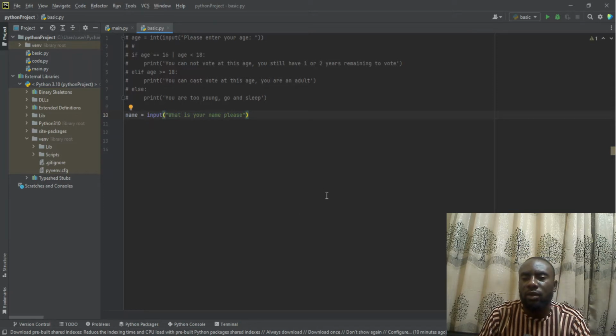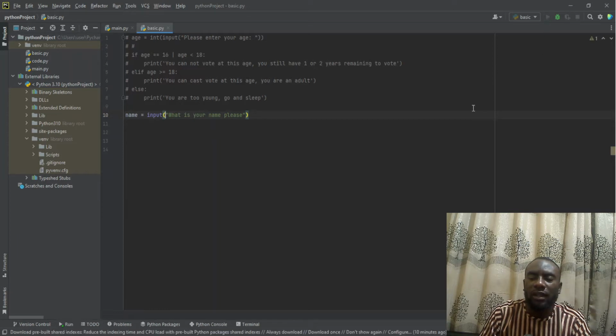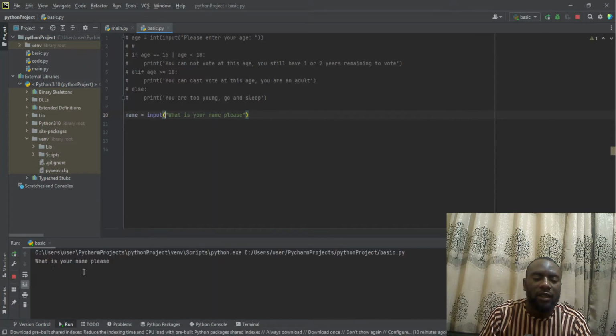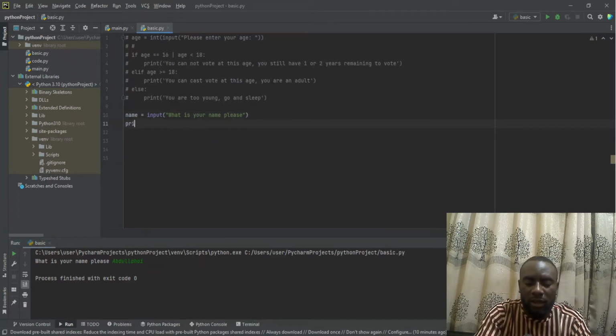So let's run this program and see how this simple statement works. I'll go to this and click on run. Alright, so this is it here. It is asking the question, what is your name, please? So I'll put a name, maybe something like Abdul. I'll hit enter. Now you can see when I input the name, it is already stored in the variable, but you cannot see it without print. Yes, of course. So now let's use a print statement.